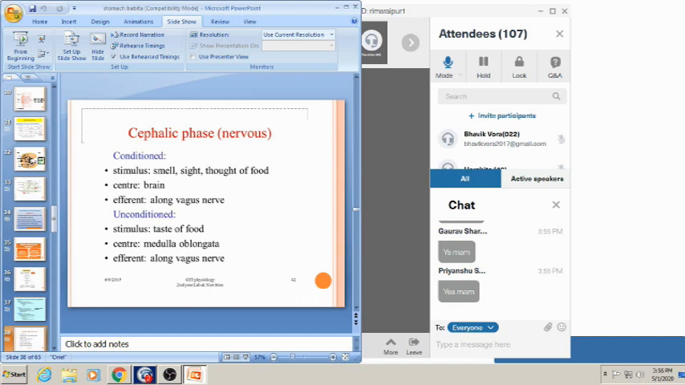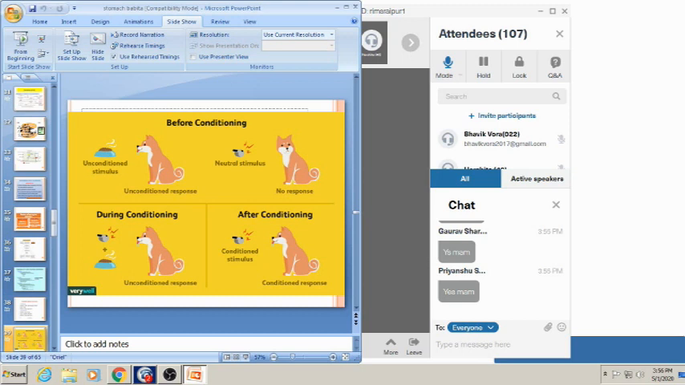What is unconditioned reflex? In this diagram you can understand the unconditioned reflex. Here in this picture you can see that there is food placed in front of the dog, but the dog doesn't know that this is food. So whenever we whistle, there is no response because the vagus nerve is not stimulated. So this is before conditioning. This is the unconditioned reflex, the unconditioned response.